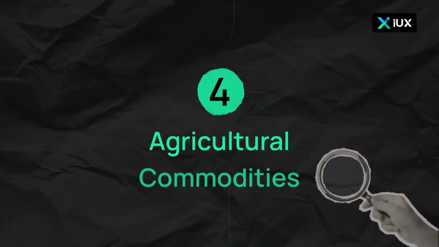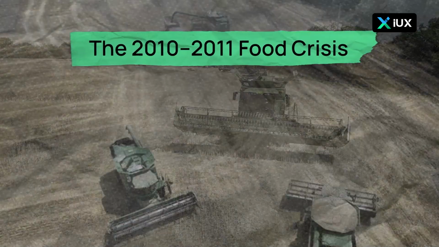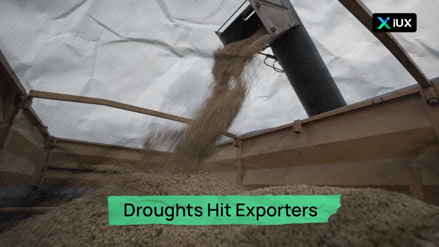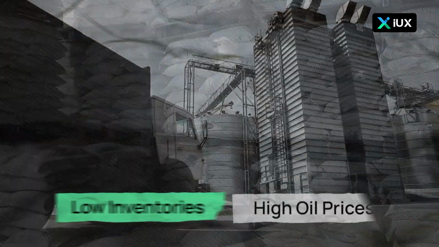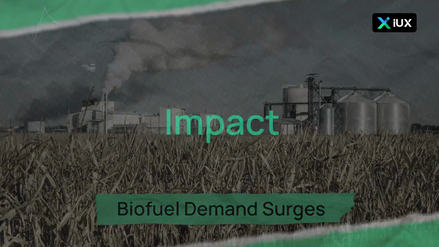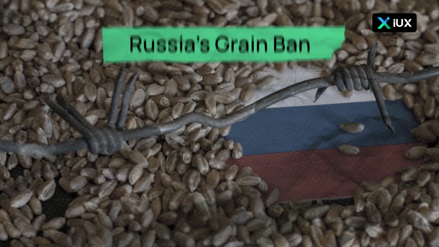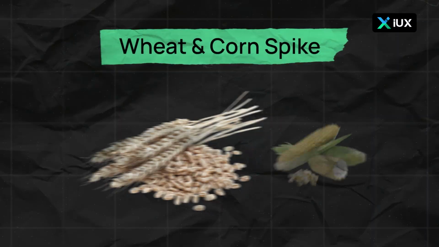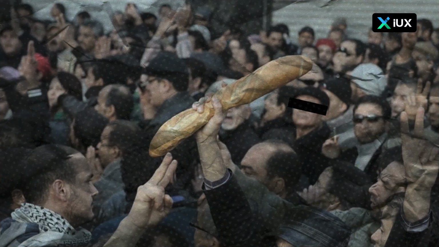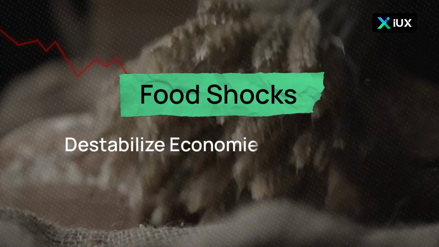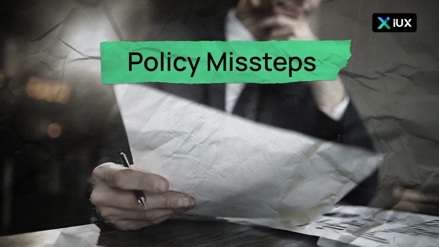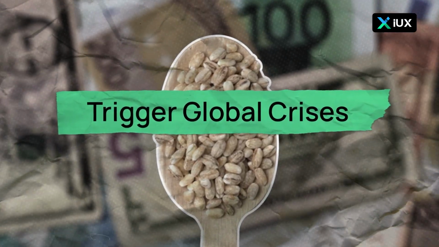4. Agricultural commodities and the 2010 to 2011 food crisis. Context. Droughts in major grain exporters, low inventories, high oil prices, and rising biofuel demand strained supplies. Impact. Russia's grain export ban triggered panic buying, spiking wheat and corn prices, and fueling unrest across the Middle East and North Africa. Lesson: food shocks can destabilize economies and societies. Policy missteps like export bans can turn shortages into global crises.